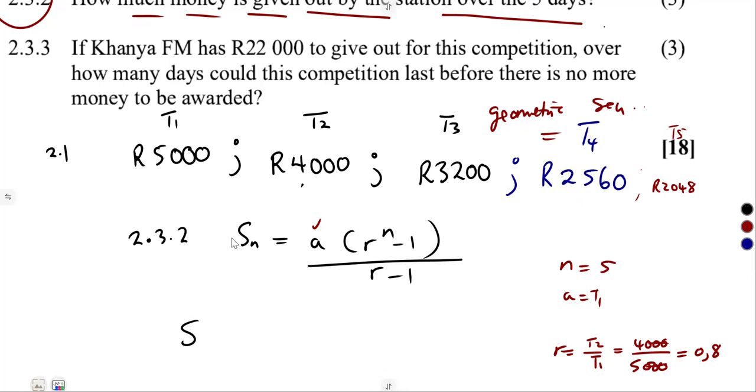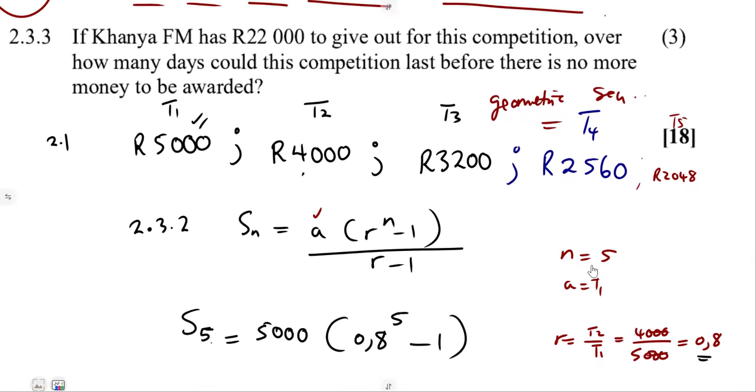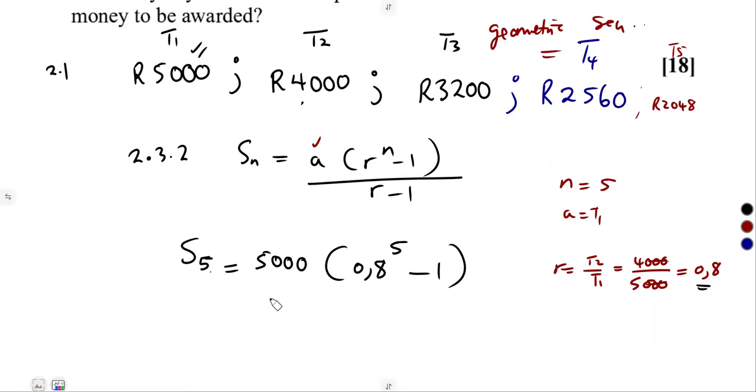That's how much they gave in 5 days. So S5, n is 5. a, the first term, 5,000, into r. Our r is 0.8, to the exponent of n, the number of days, 5, minus 1, like this. Everything over r minus 1. So everything is over 0.8 minus 1.